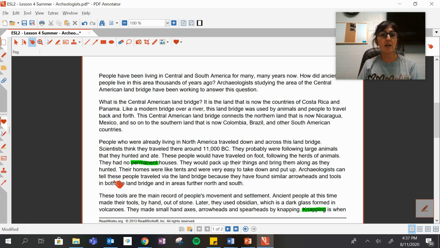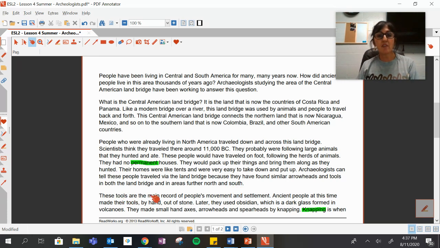Archaeologists can tell these people traveled via the land bridge because they have found similar arrowheads and tools in both the land bridge and in the areas further north and south.